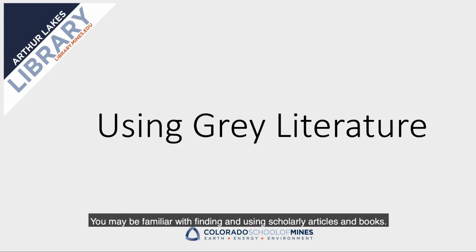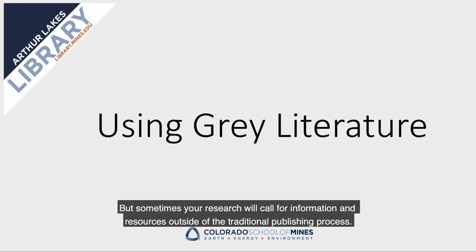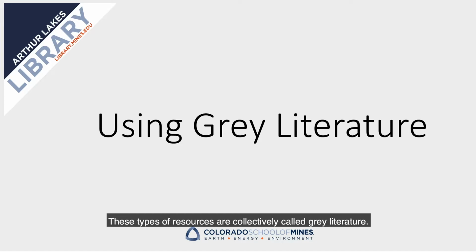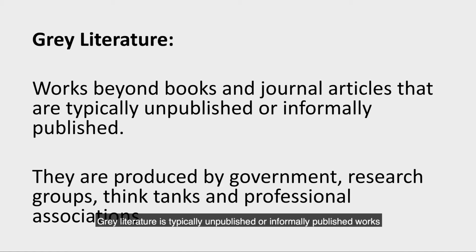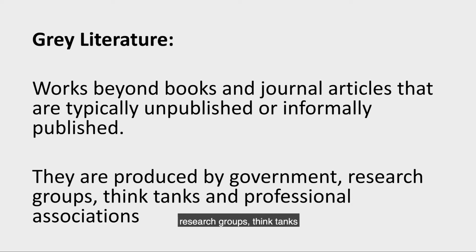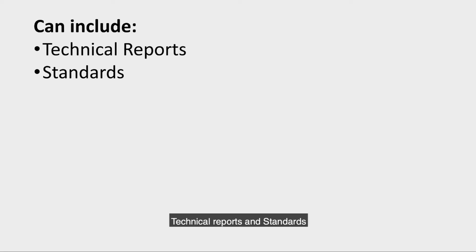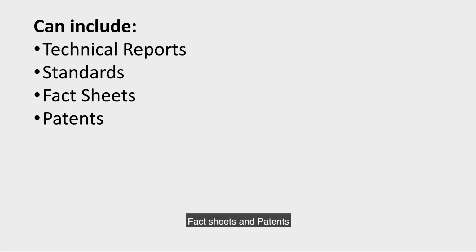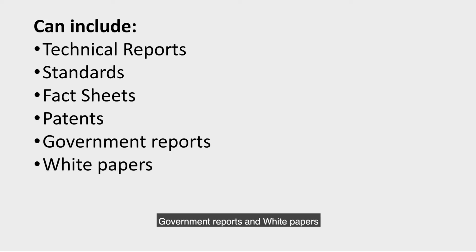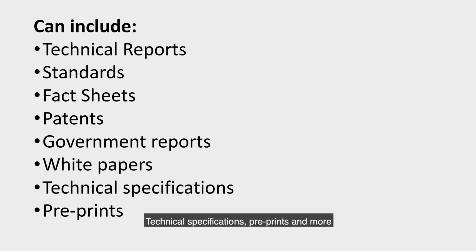You may be familiar with finding and using scholarly articles and books, but sometimes your research will call for information and resources outside the traditional publishing process. These types of resources are collectively called gray literature. Gray literature is typically unpublished or informally published works from the government, research groups, think tanks, and professional associations, and may include all kinds of sources, like technical reports and standards, fact sheets and patents, government reports and white papers, technical specifications, preprints, and more.